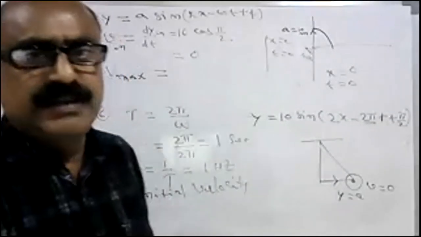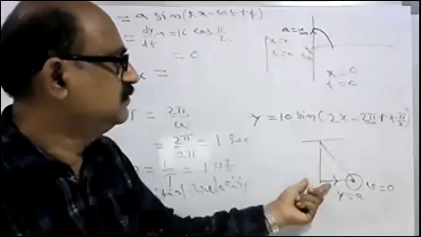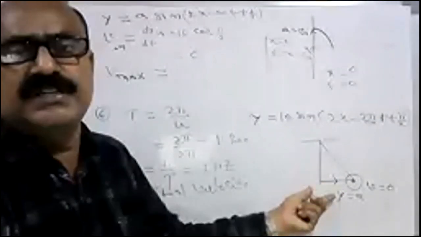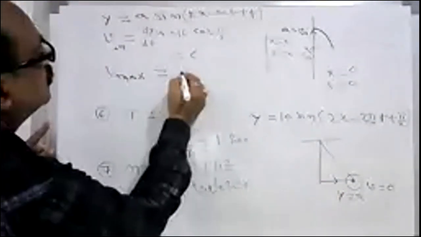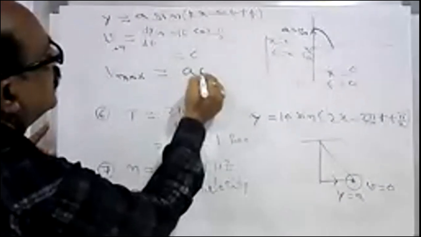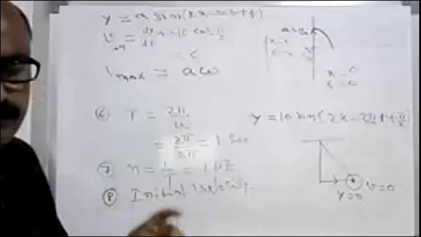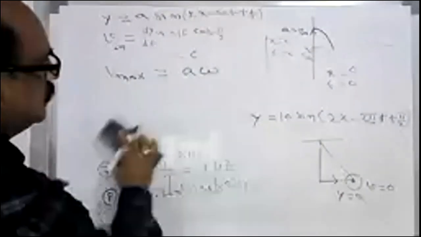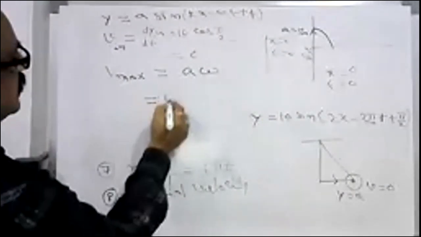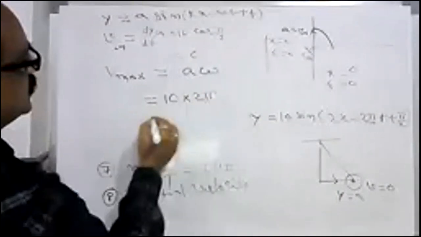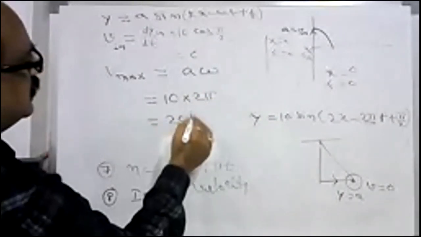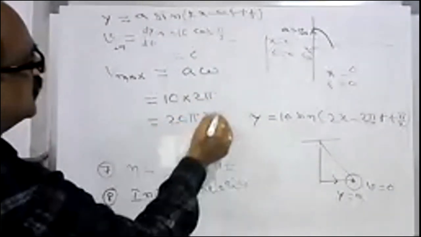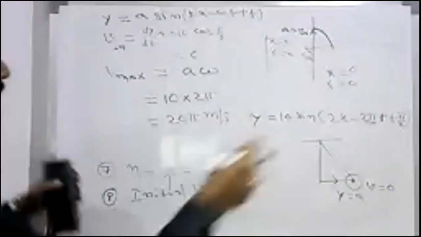At the mean position, y is 0, and the maximum velocity is A omega. A is 10, omega is 2 pi, so this is 20 pi meters per second.